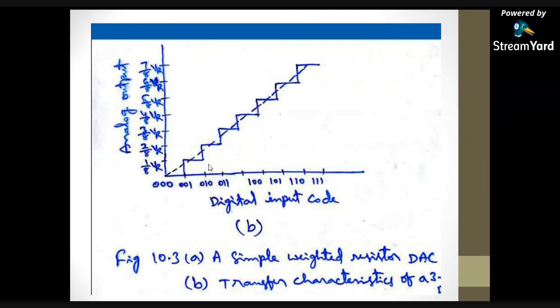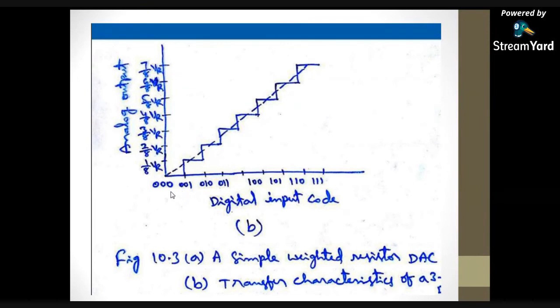Let us take the second example, 010. The output of the DAC is V0 = -VR × (RF/R) × (D1/2^1 + D2/2^2 + D3/2^3). Here the bits are 010, so D1 is 0, D2 is 1, meaning D2/2^2, that is 1/4, plus 0.